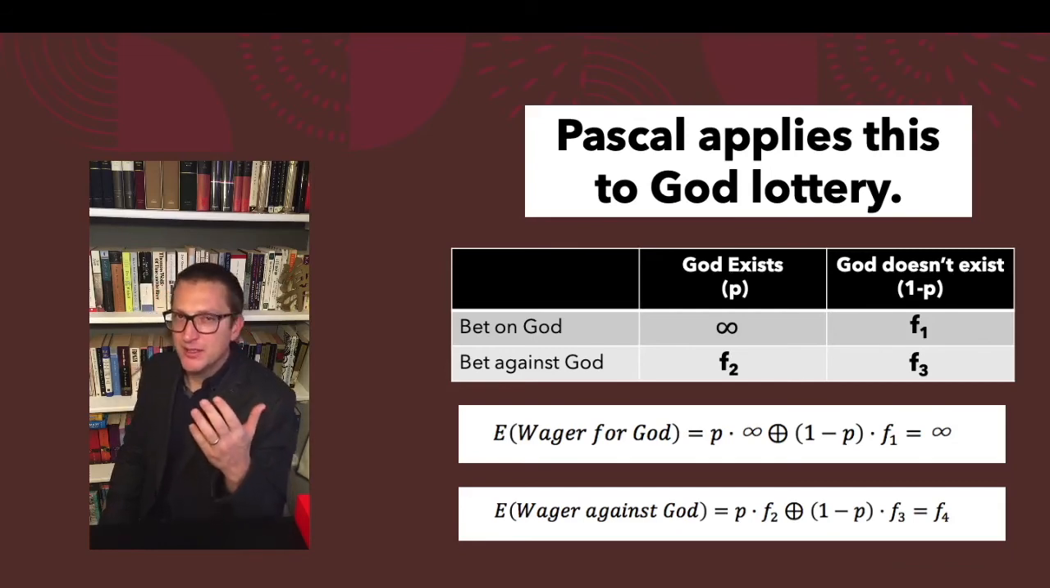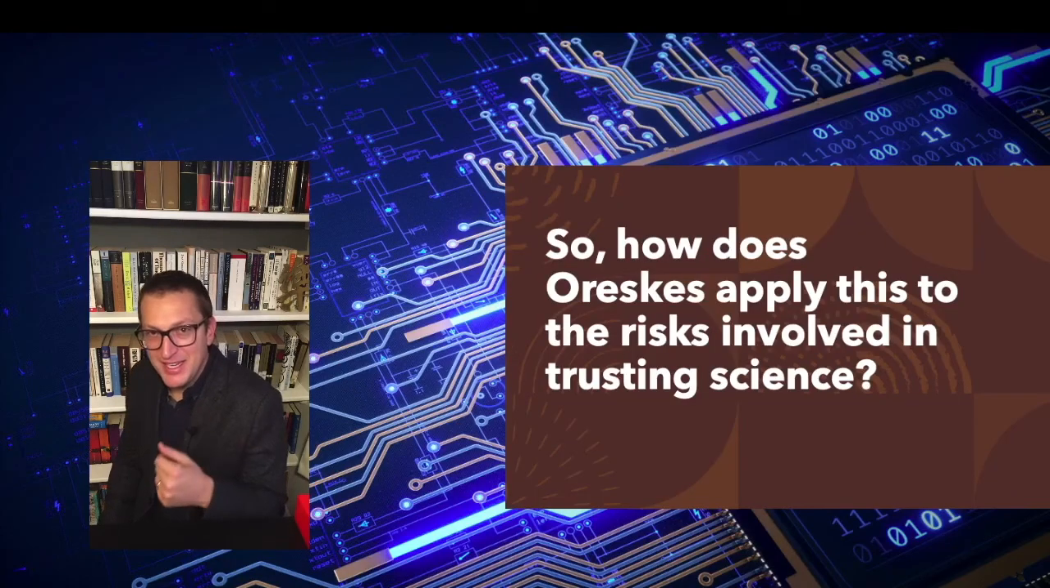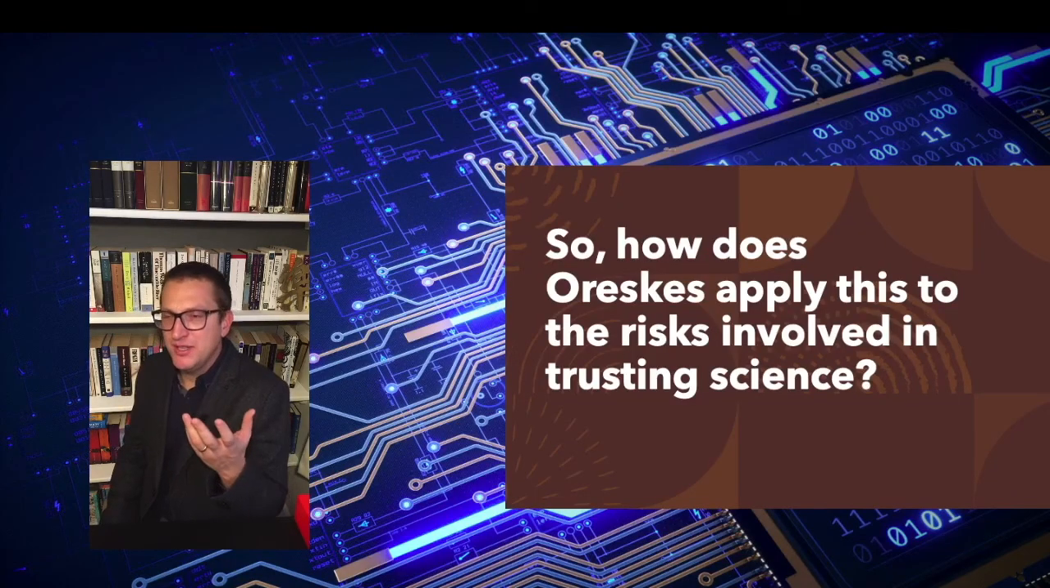Sure, you don't know that God exists. Nobody knows that with any certainty. But if you're a betting person, and he assumes that we all are, you should put your money on God, because if you are right and God does exist, you will get an infinite payoff. So the expected utility of that wager outweighs the expected utility of betting against God. So that's the idea, and that's the notion that Oreskes is applying to science.